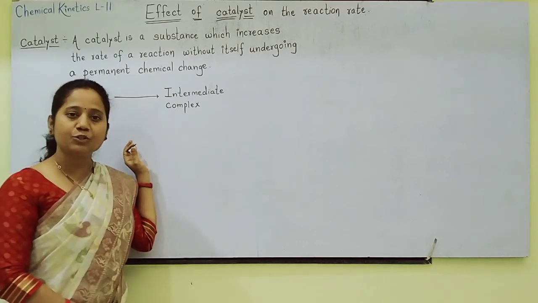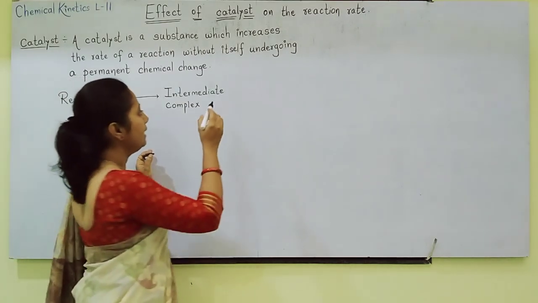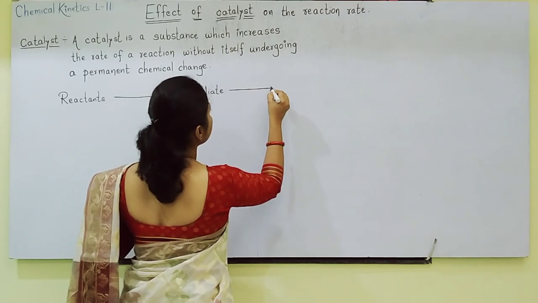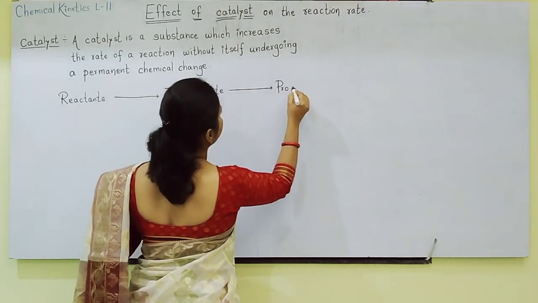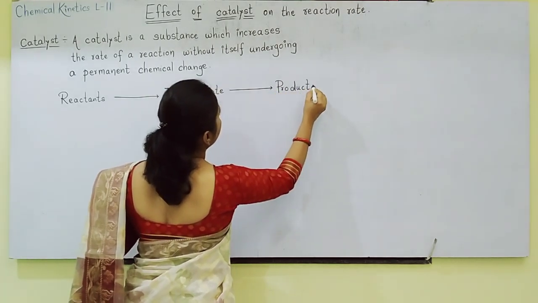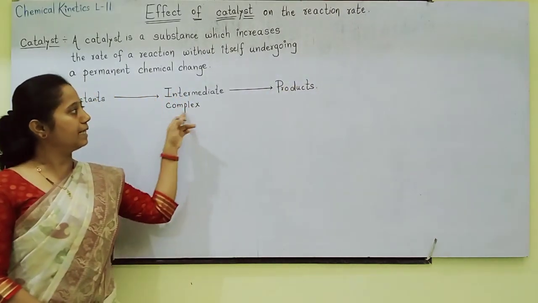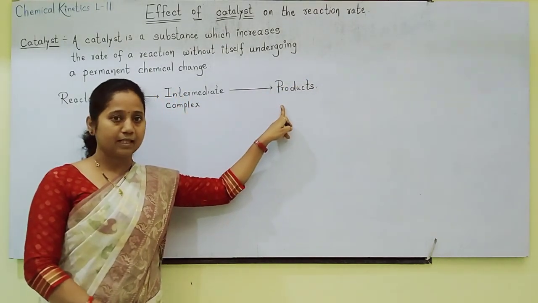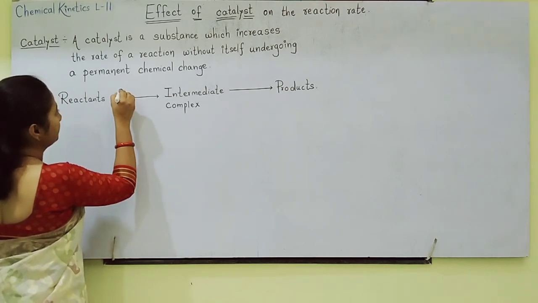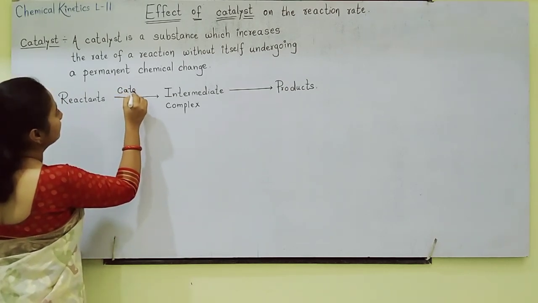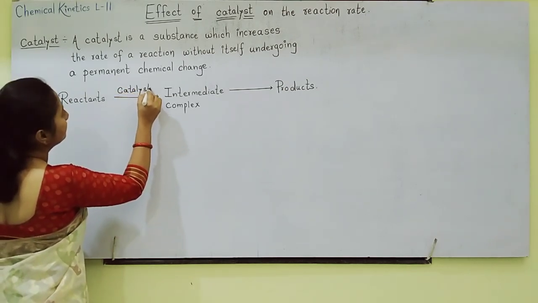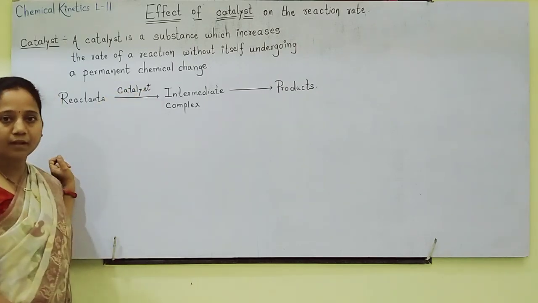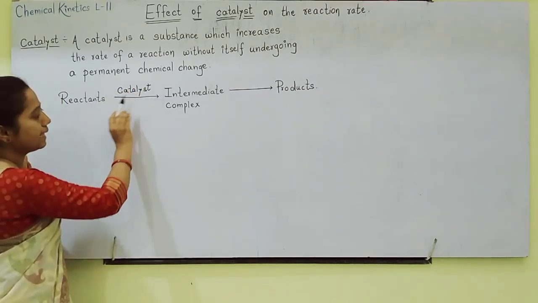Reactants will get converted into the intermediate complex. This complex decomposes to give the products. The catalyst is added here. Now what does this catalyst do?